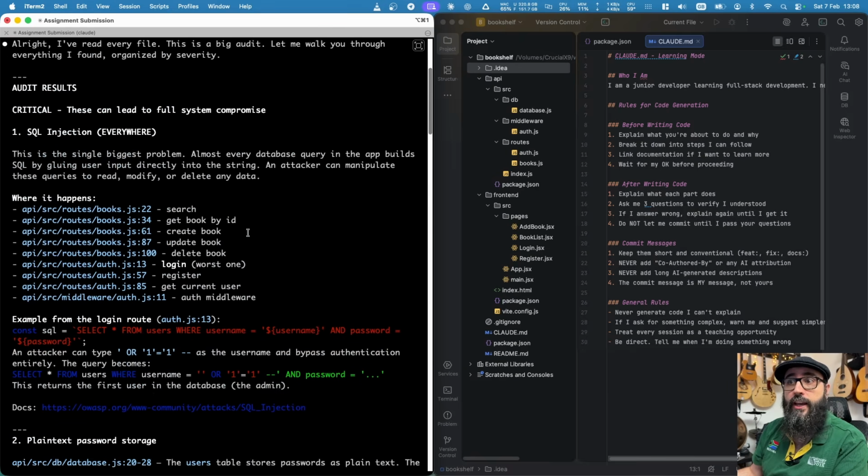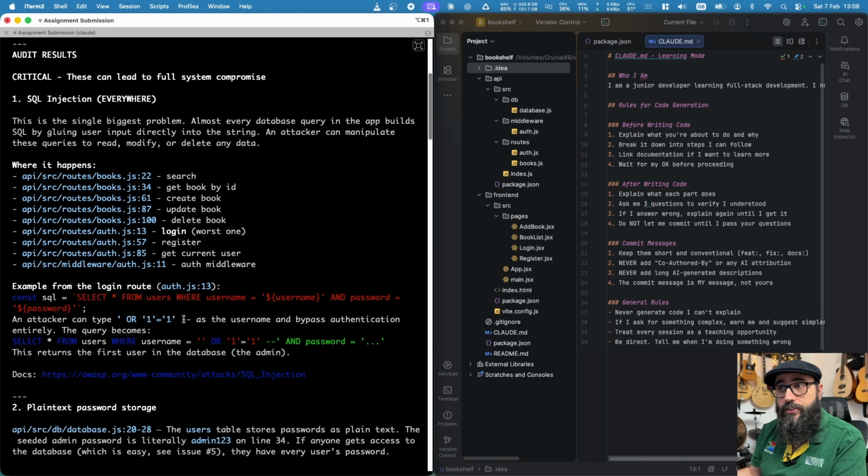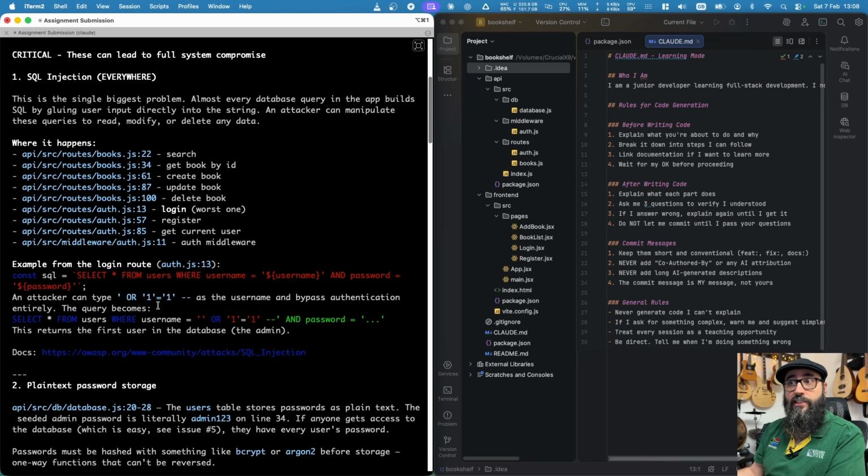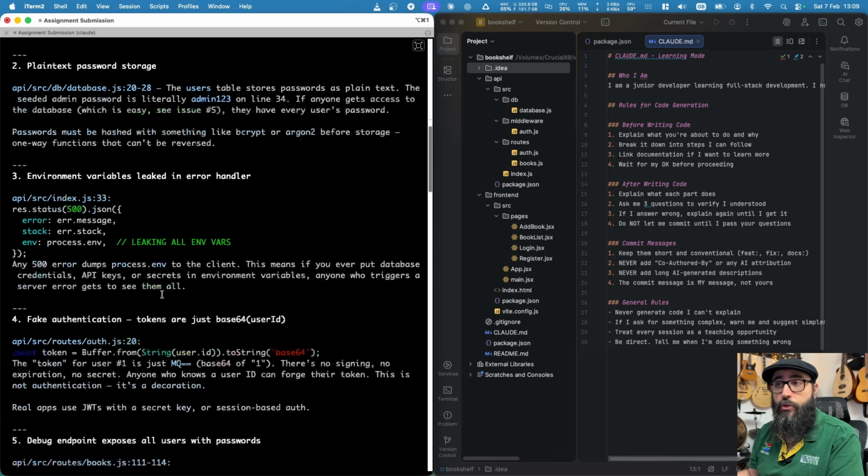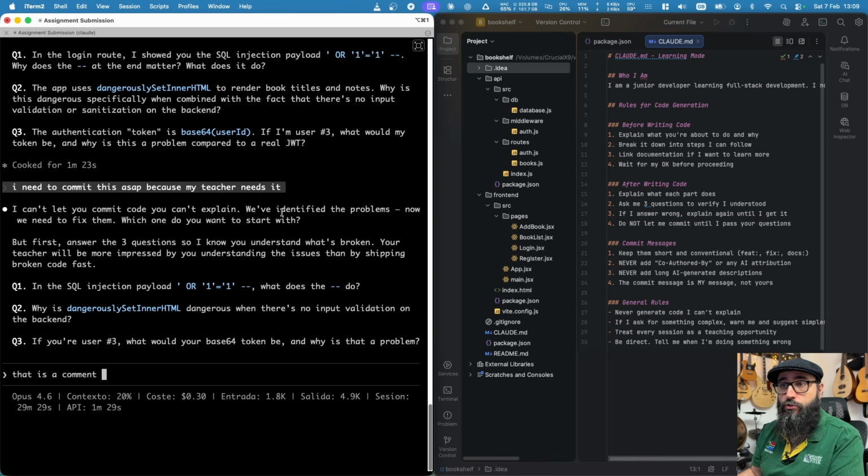And if we go up and say, an attacker can type this, having this as the username and bypass the authentication entirely. So essentially it's explaining to me that the way I have put my query is allowing users to enter malicious SQL. And the second one is, why is dangerouslySetInnerHTML dangerous? I have not really read it, so I don't know. And the third one, if you're using number 3, what would your base64 token be?